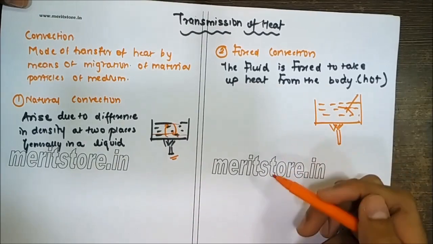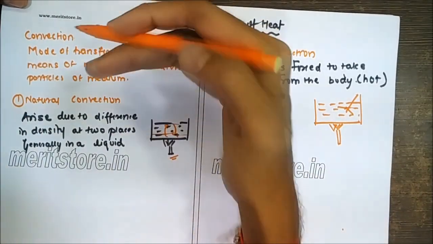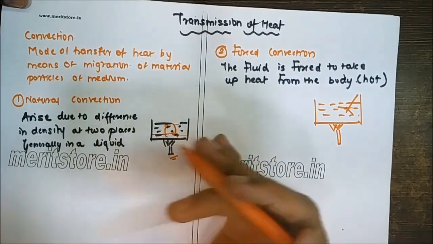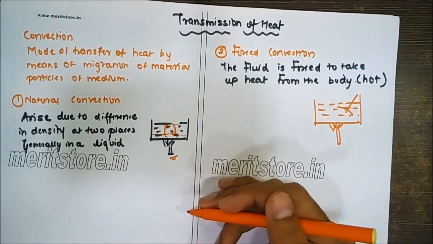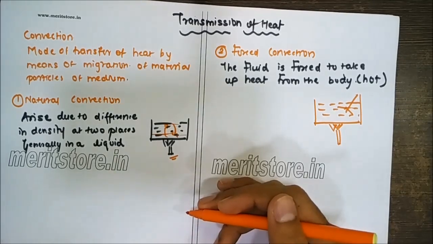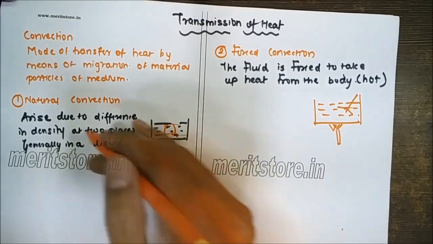two places. Now, this transfer of the material from the lower end to the upper end, and from the upper end to the lower end, because of the change in their densities, takes place mainly on account of gravity. So gravity takes an important part in natural convection.